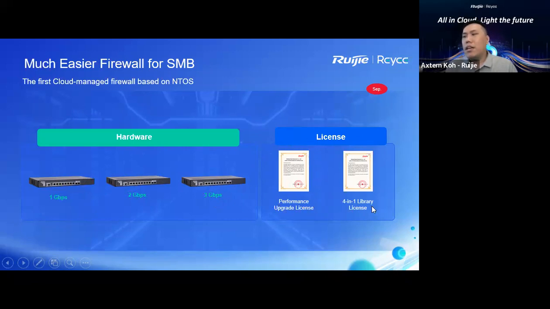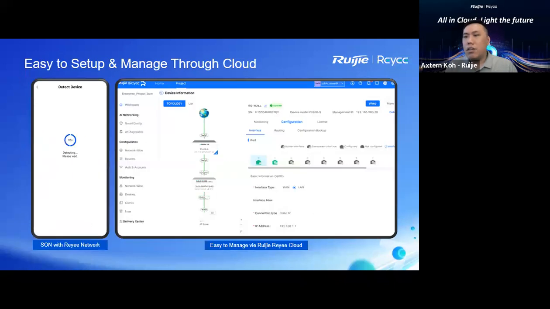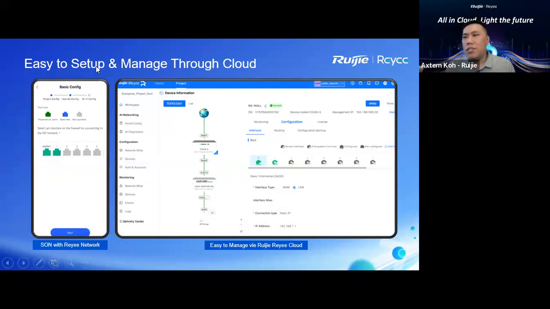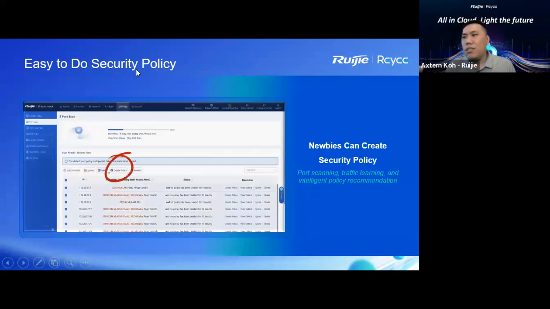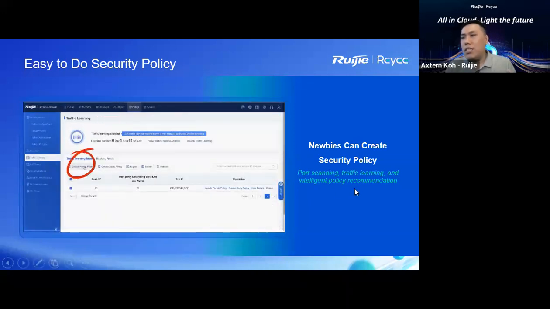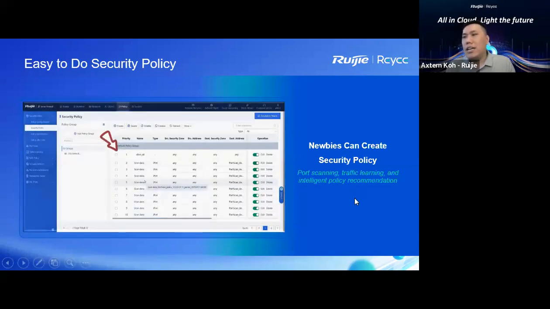All right, and it also comes with a 4-in-1 license. Later on I'm going to show you what features are available in this firewall as well. So what are the selling points of our firewall, right? First, easy to set up. You can use the cloud to manage our firewall. That's the first thing. Second point, it is easy to do security policy. There will be some port scanning features to help you scan the entire client, which policy they need to use. You can select and choose by yourself and deploy at your customer's side.